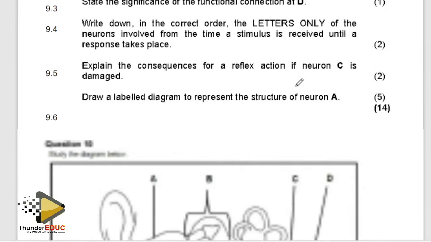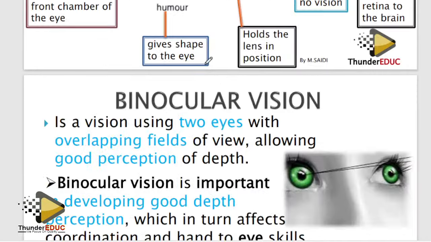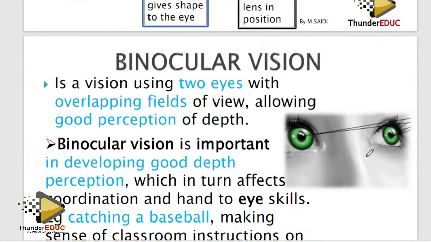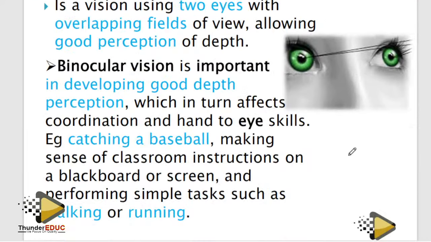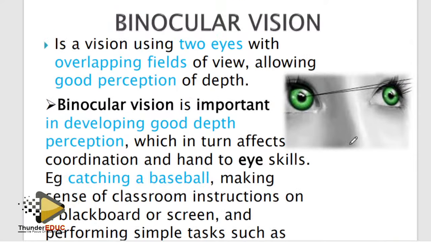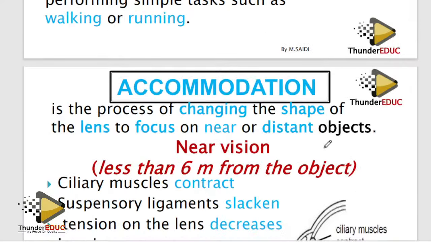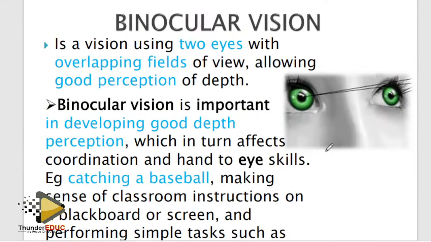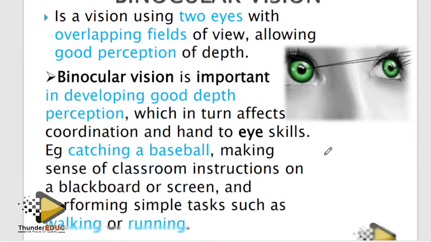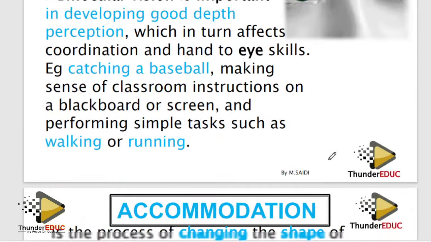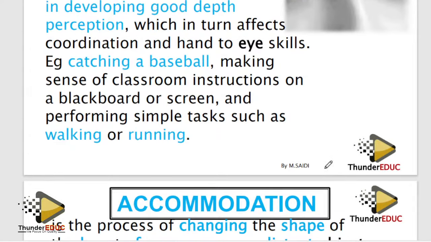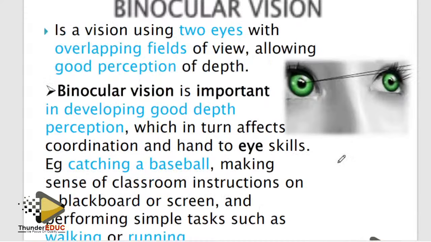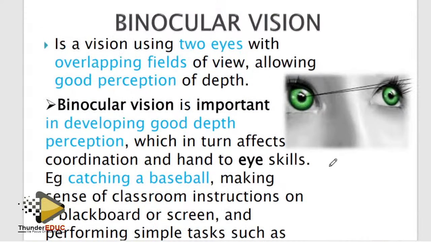Guys, I'm saying, okay, the ear. Let's go back to the eye. What are you supposed to focus on here? Look at the pupillary mechanism. Guys, students confuse this, and I don't know why. Pupillary mechanism is the ability to see in dim and bright light. Accommodation is the ability to see near and far objects, meaning the lens is changing shape. While binocular is the ability to see with the two eyes.